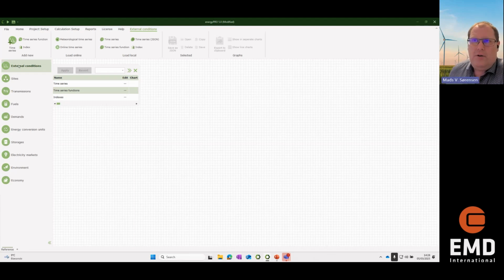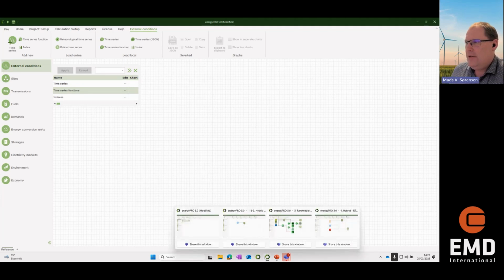And then you can see all the different topics here. Most of it is technical aspects, but here at the end, we also have one called economy, and that's where you specify how much you can get for the power, how much you have to pay for the service of the wind turbines, and so on.